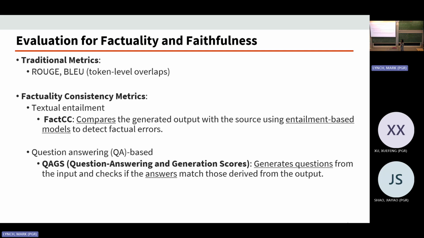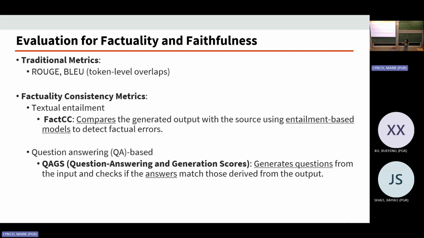And we have some factual consistency metrics designed specifically for factuality measurement, like FactCC. This uses an entailment-based language model to detect if the output has the right relationship with the input, if they are correctly connected. And we have a very interesting method based on question answering.